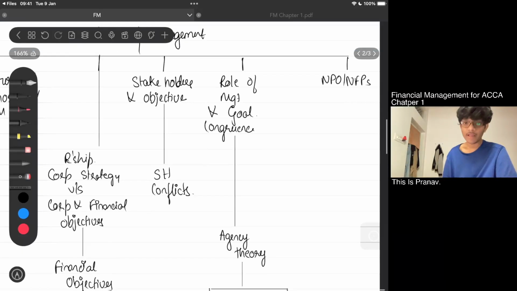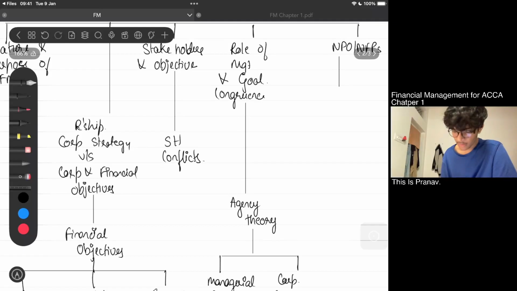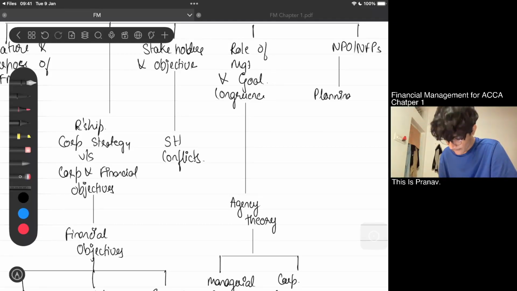And finally, under NPOs and NFPs, we have the planning of an NPO. What is the plan of an NPO or the NFP? It's planning. And the objective setting, how will I set my objectives?